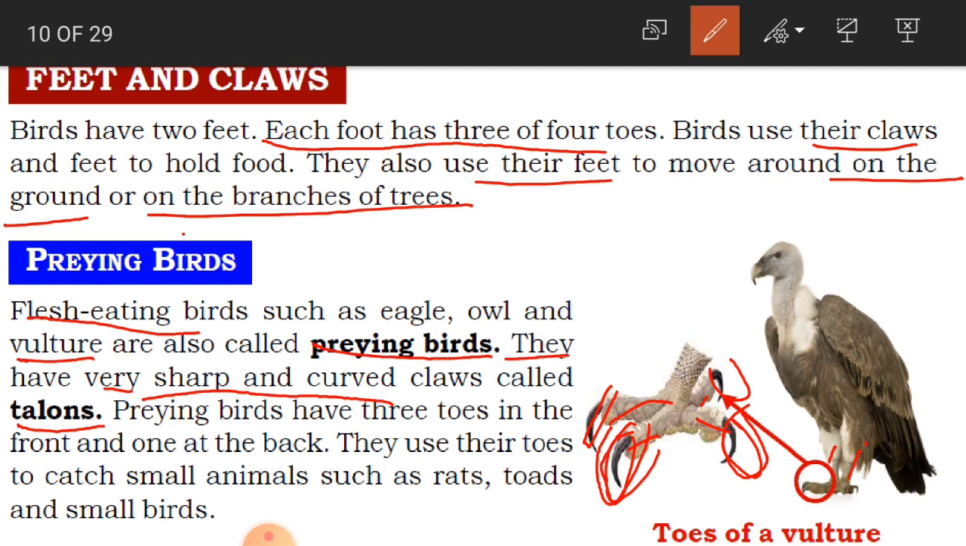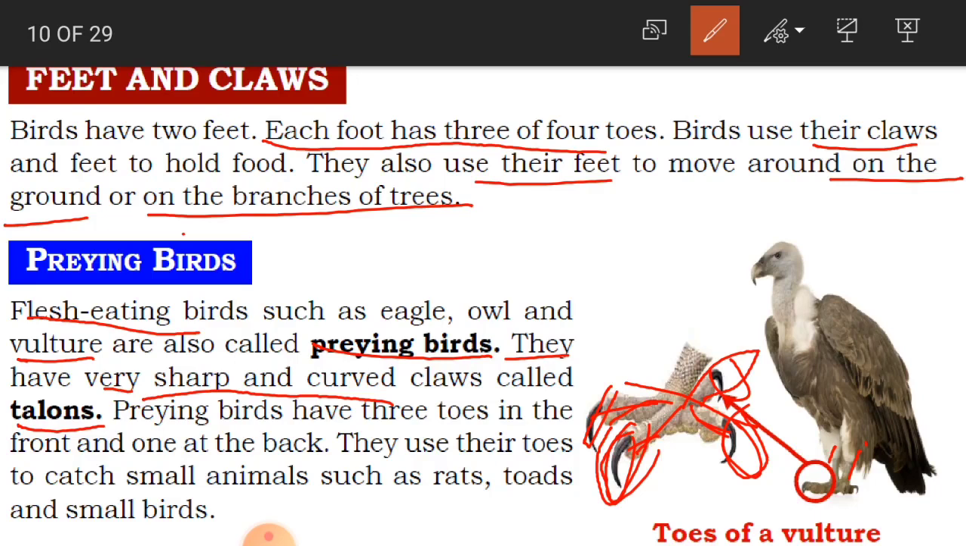And praying birds have 3 toes in the front and 1 at the back. So how are their toes? They are having 3 in the front. This 3, 1, 2 and 3. These 3 toes are in the front side, and 1, can you see here children in the picture? 1 is at the back of its foot.